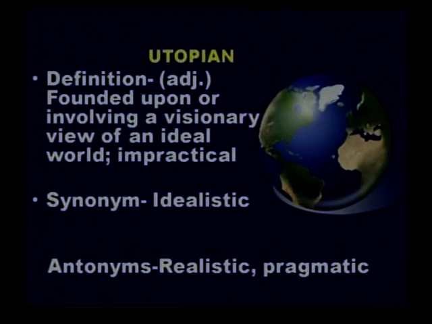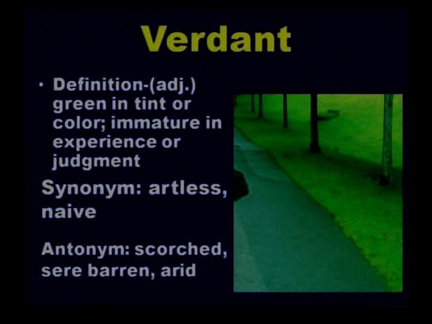Okay, so I am proceeding to the next part. These are some of the additional words which I think you can learn. There is no limit, but verdant. Verdant is once again related to the environment. The definition is green in tint or color, but the secondary meaning is immature in experience or judgment. The synonym for verdant, verdant grass, verdant forest means forests which are full of greenery.